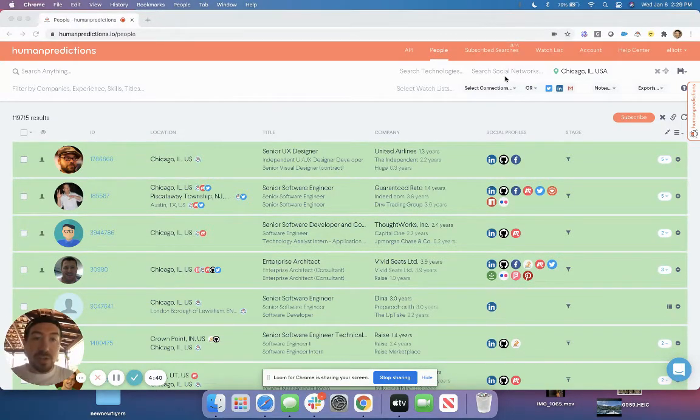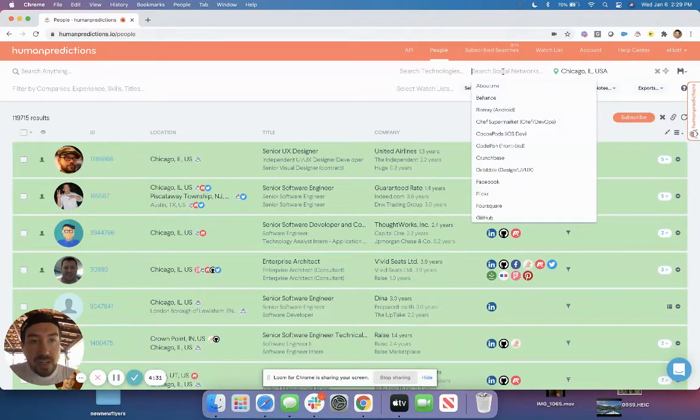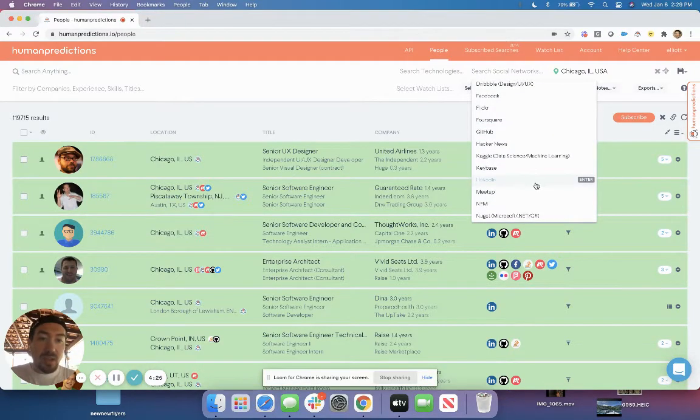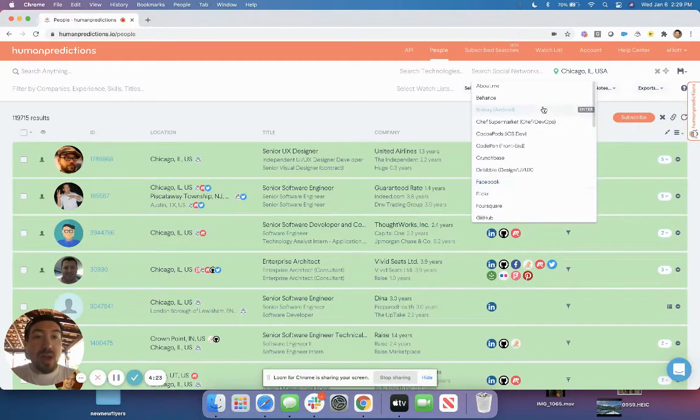The first feature is our dropdown, which allows our users to tap into niche communities and social networks outside of LinkedIn. So if I click here, you can start to see some of the more generic about me, LinkedIn type social networks. But beyond that, we're identifying sites like Behance for design, Chef Supermarket, which is a niche community for chef people, CocoaPods, a niche community for iOS developers, Kaggle for data science.